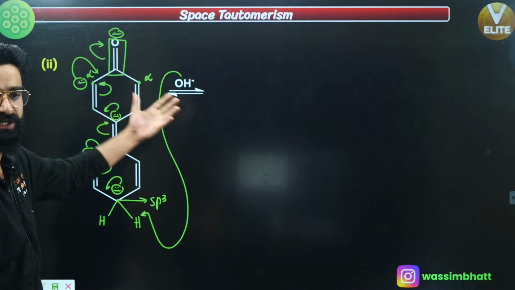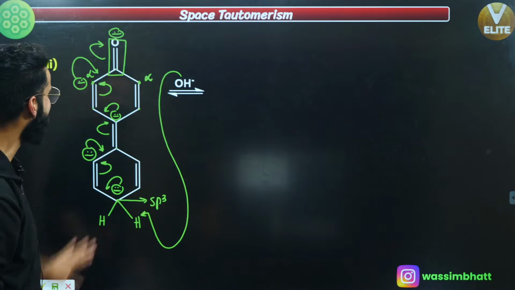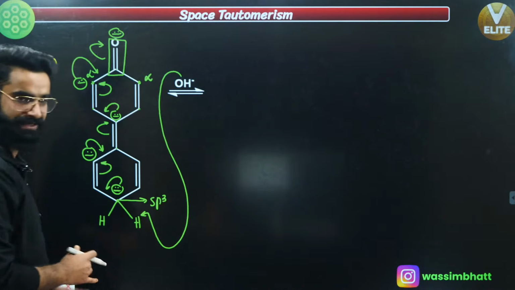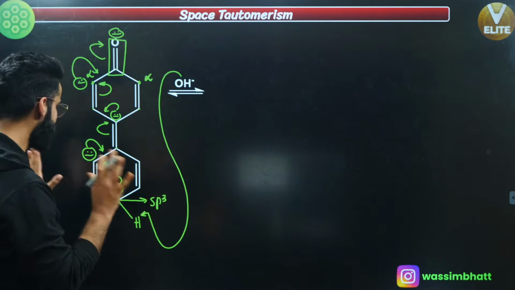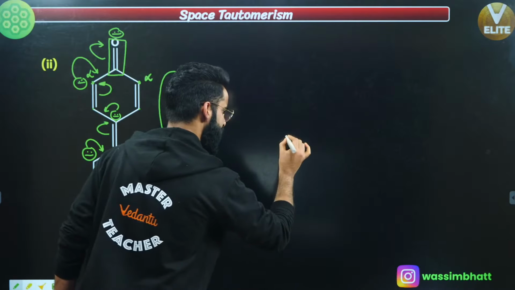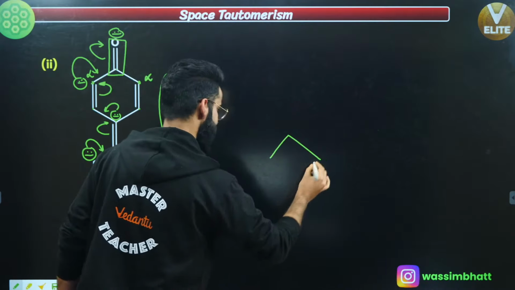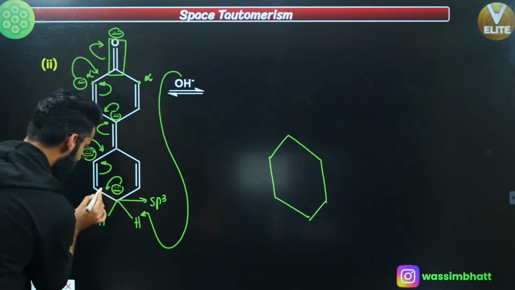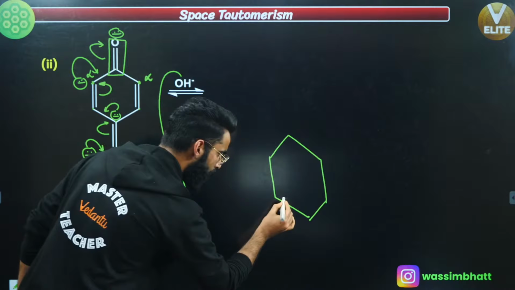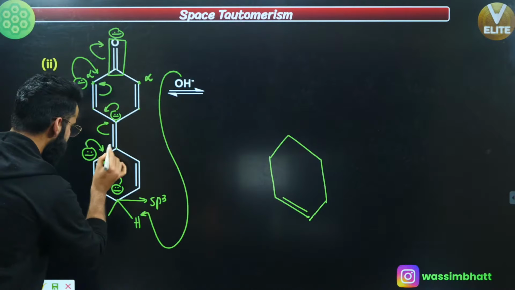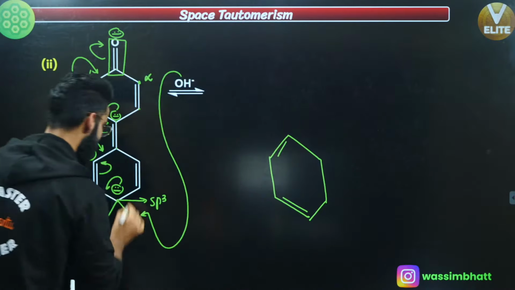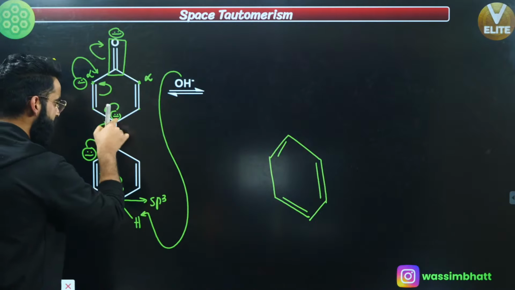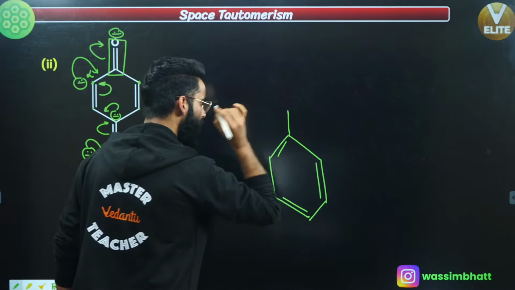This negatively charged oxygen is going to take H positive from water, and at the end, what do I get? Let's try to make that. See, the final structure I'm going to make, yeah? See guys, let's make it properly. First of all, over here you'll be getting a pi bond. Over here you got a pi bond, right? Over here you got a pi bond. Yes, you got a pi bond over here, and one pi bond was already here, right? Okay, this pi bond is going to break in this direction, so there'll be a single bond now, right?